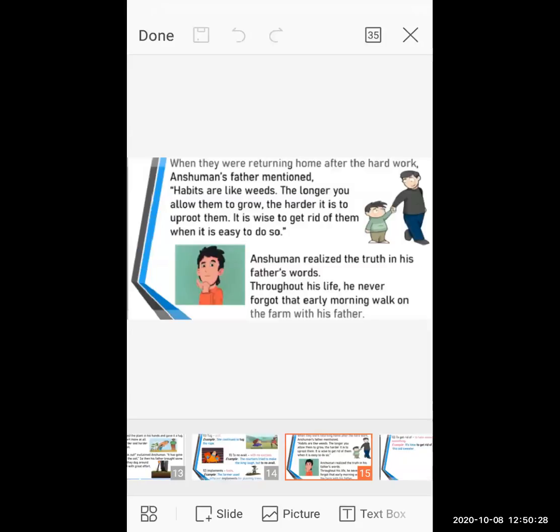So Anshuman, at the last, realized the truth in his father's words. What the father actually wanted to teach him was the good lesson of life, to always admire and ensure good habits in our day-to-day life, because good habits make you a good person and a good citizen, which is useful for your long-lasting life, students.